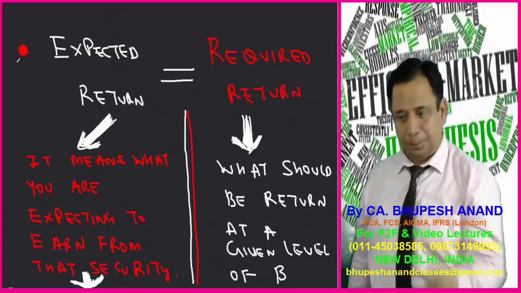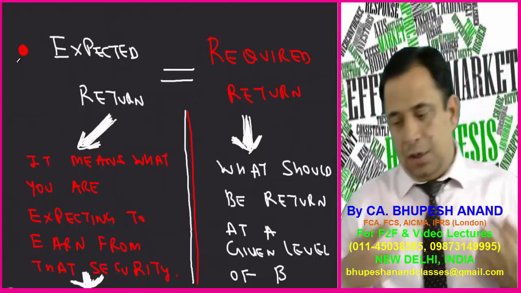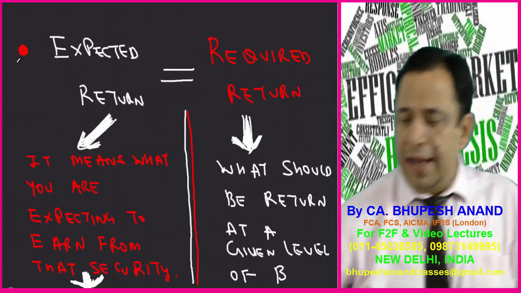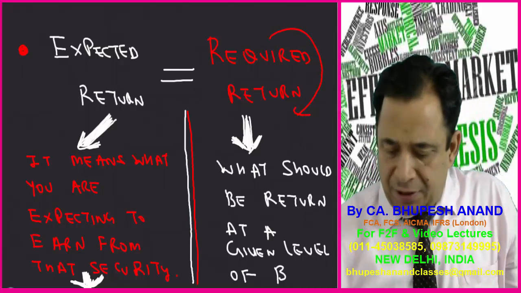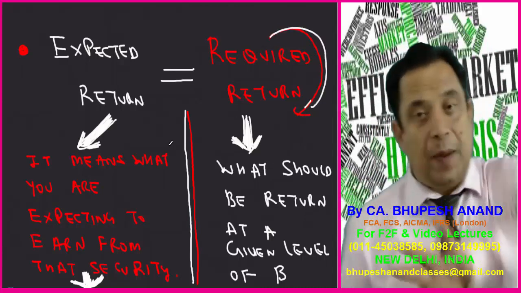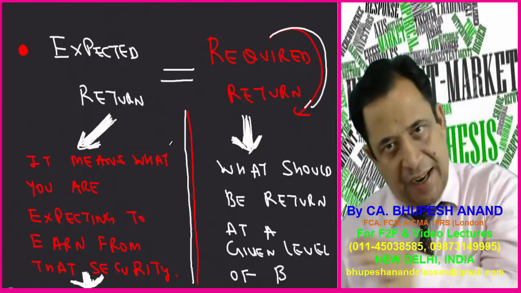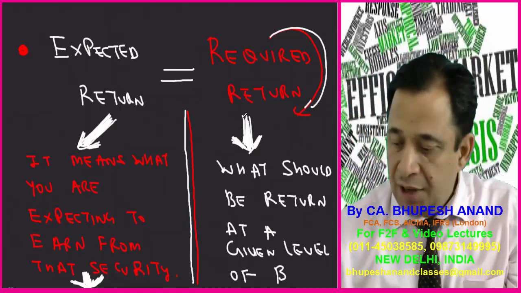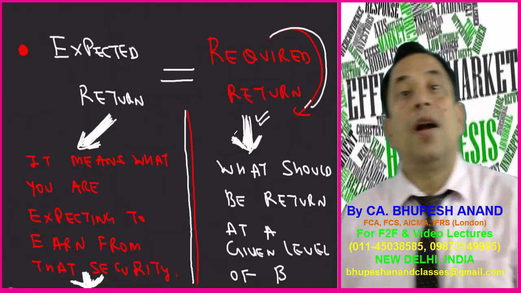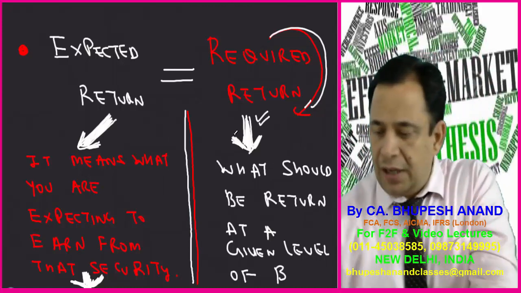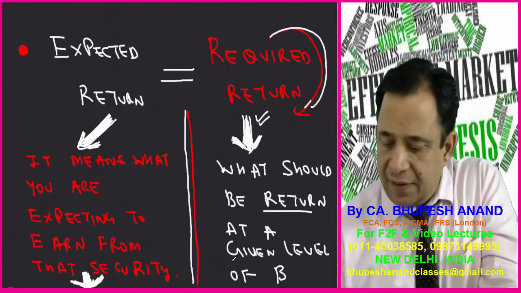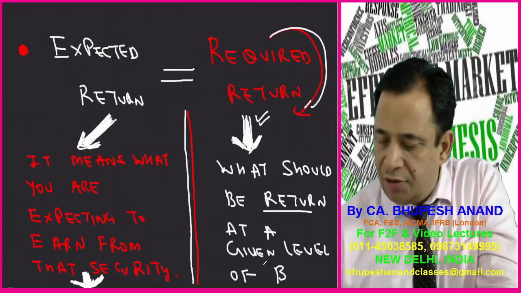You're getting my point? Please write down this. Firstly, write down required return, because I am explaining for required. Leave the space. Divide your page in two parts. One is below expected return and second is below required return. Firstly, write down for required return what should be returned at a given level of beta.